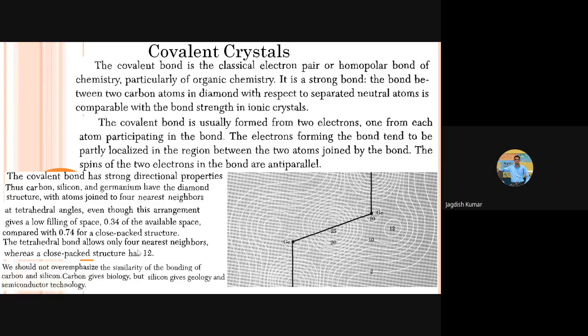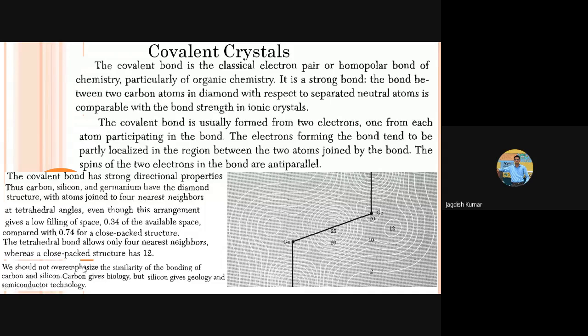Now, we noticed that carbon, silicon, germanium all have diamond kind of structure, meaning they form covalent bonding. But having the same kind of bonding doesn't mean that things will be similar. There's something really interesting in this statement.